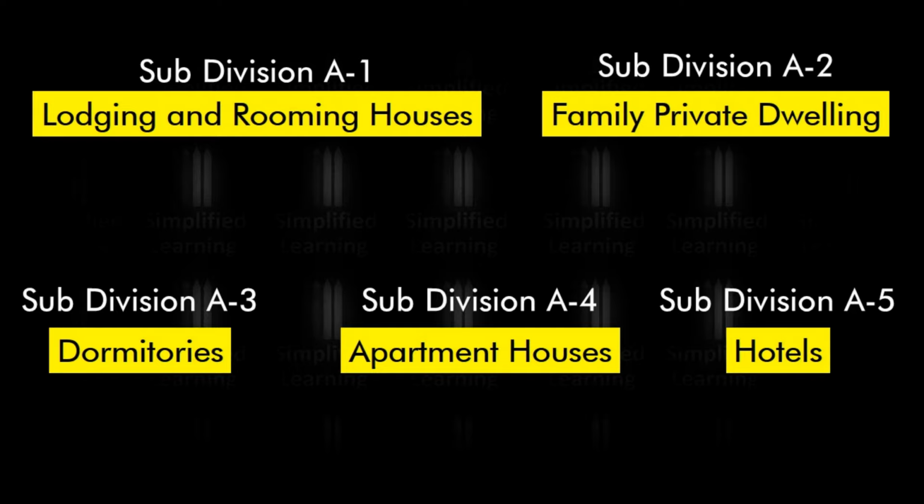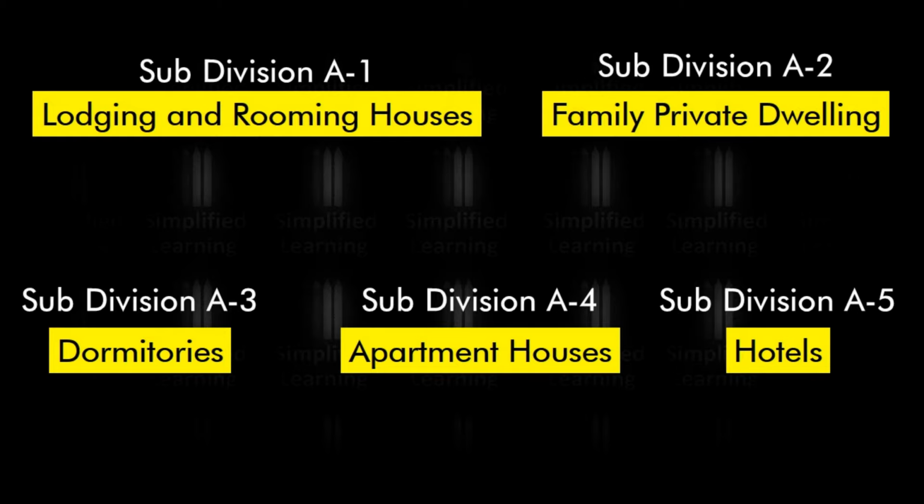The subgroup A3 covers dormitories where sleeping accommodation is provided to people, and the whole building is under one single management. School, college and university dormitories are the types of building covered in this subgroup. The subgroup A4 covers the apartment houses, or what we call the flat system, where multi-storied buildings have family dwelling units with common facilities of elevator, gymnasium, swimming pool, etc. This subgroup is most common in metro cities.